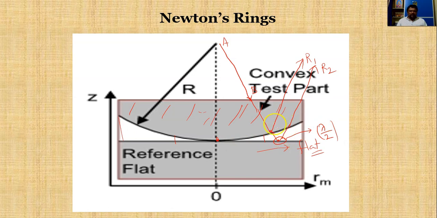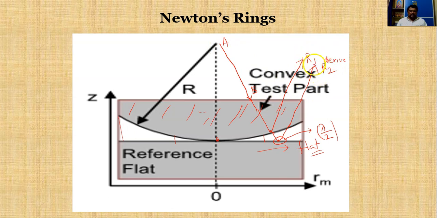Now we have to calculate the path difference between these two rays, because these two rays are derived from a single source. That is, one ray is split into two rays.